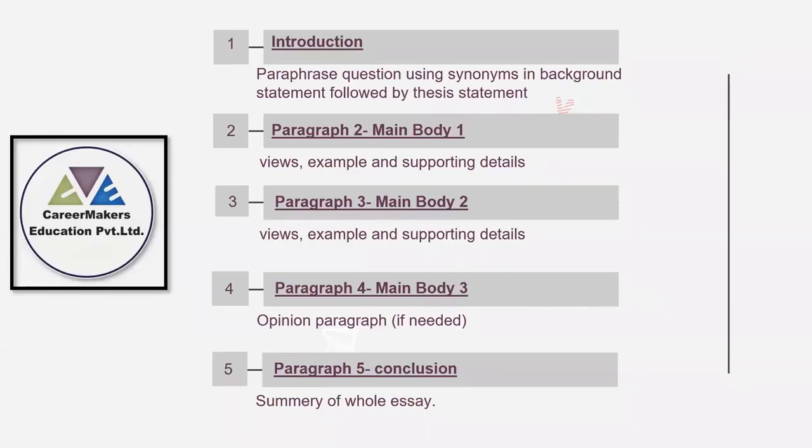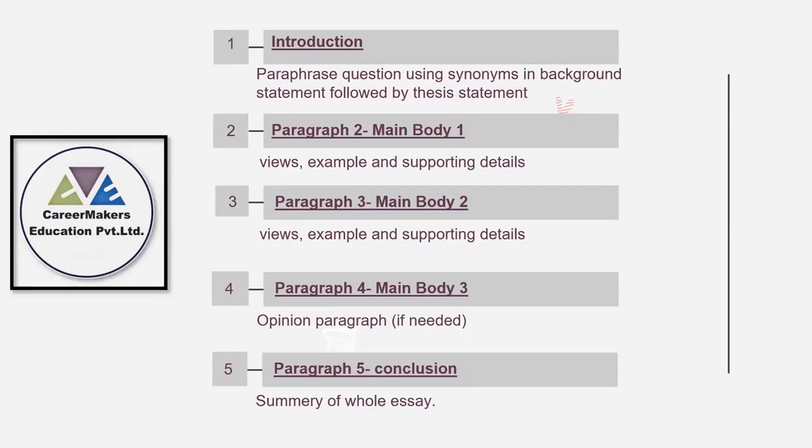Now see, let's bifurcate with the word count too. In the first paragraph, the word count can be roughly 50 words.